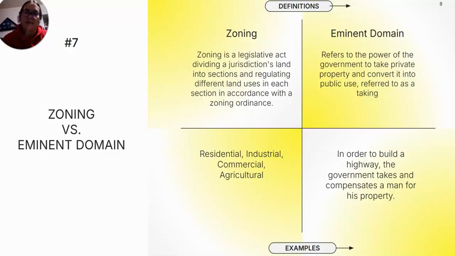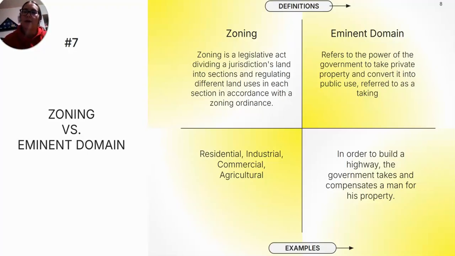Zoning versus eminent domain. Zoning is a legislative act dividing a jurisdiction's land into sections and regulating different land uses in each section in accordance with a zoning ordinance. So there are different zones. Examples would be residential, industrial, commercial, and agricultural. And in those zones, that's the only purpose that a property could have.